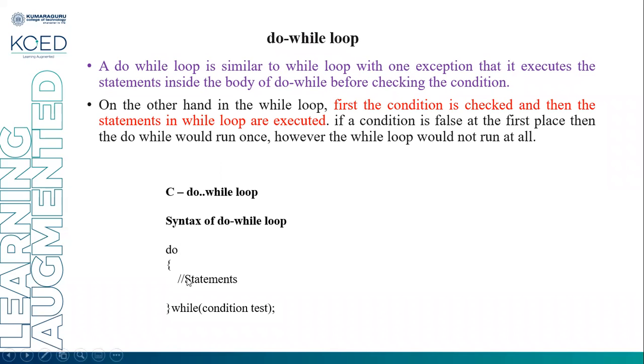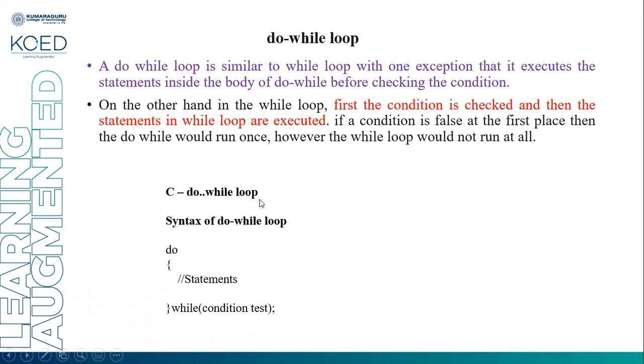But in the do while loop, the condition is checked at the end of the loop, so even though the condition is false, the statements will get executed once. However, the while loop would not run at all for a false condition. In do while loop, the condition is checked at the end of the loop. That's why, if the condition is false, the do while loop will run once.